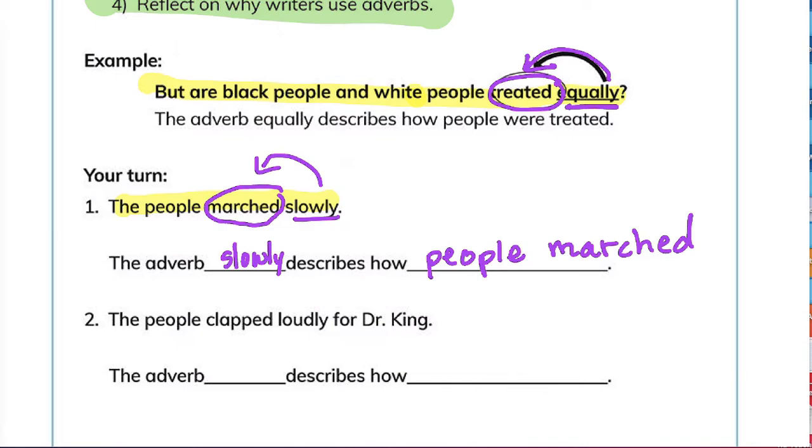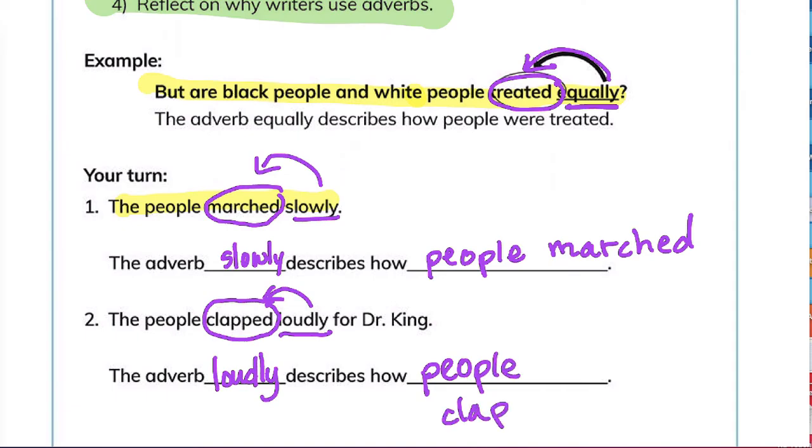The people clapped loudly for Dr. King. What is our adverb in this sentence? Remember, an easier hint to look for when looking for adverbs is to find which word ends with ly, because oftentimes that is our adverb. We have loudly. The people clapped loudly for Dr. King. So the adverb loudly describes how people did what? How they clapped. How people clapped.